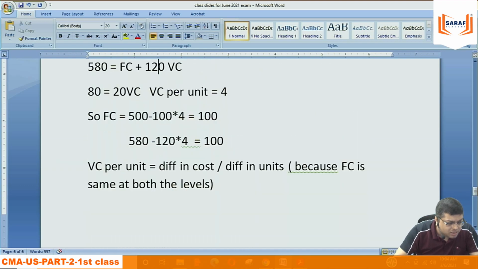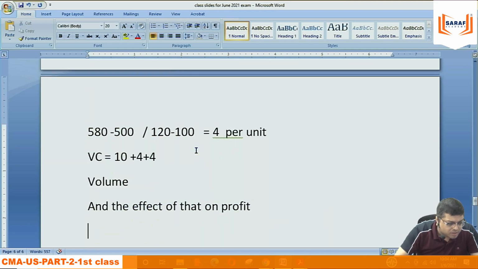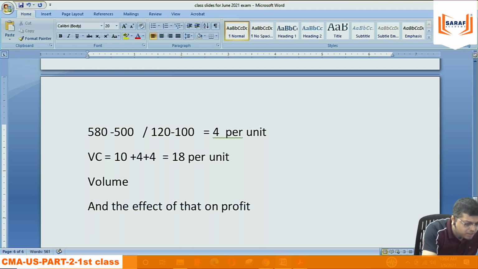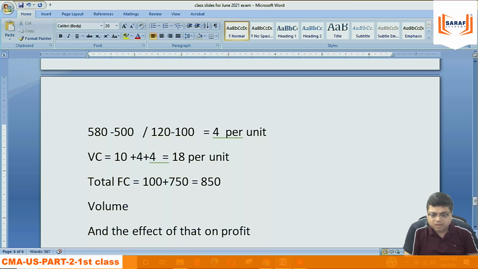How am I saying that? The first one is 1000 by 100, which is 10, then 400 by 100, which is 4, and in semi-variable it is 4. So the total is coming 10 plus 4 plus 4, 18 per unit. And total fixed cost is 100 plus 750 equals 850. 100 is the semi-variable portion fixed, and 750 is the fixed cost.